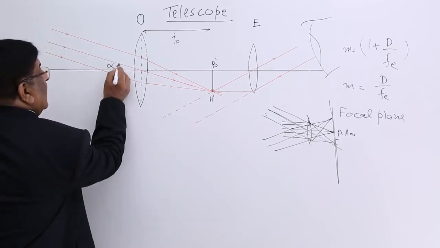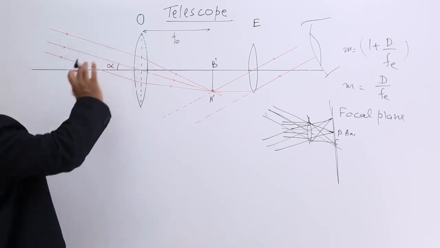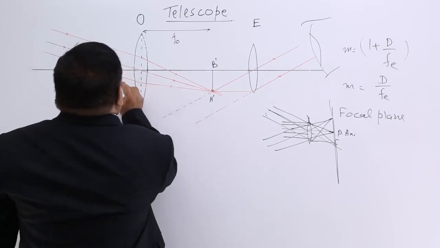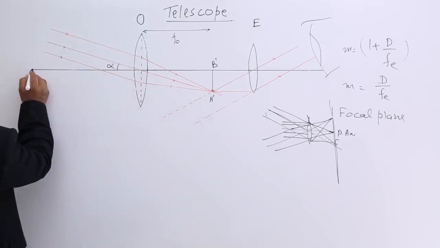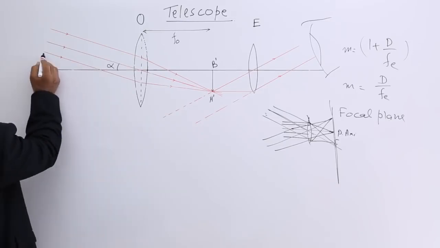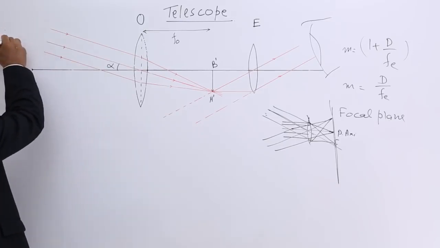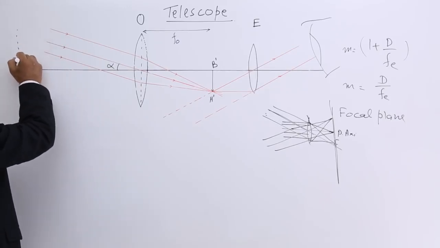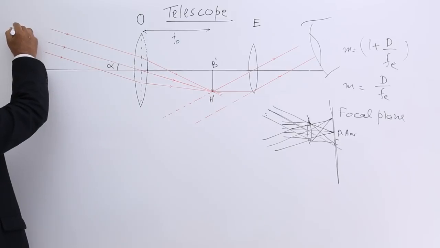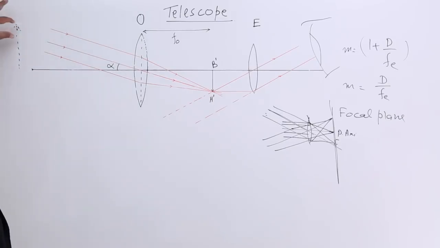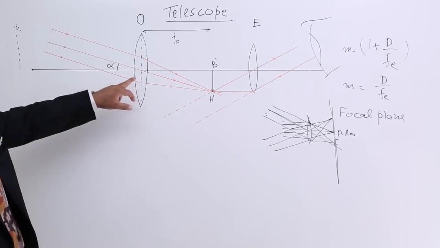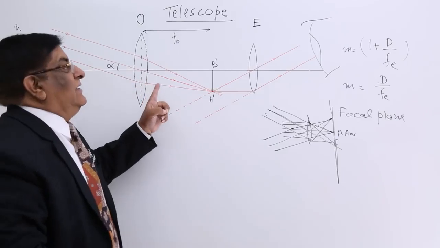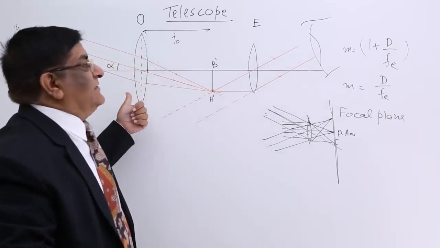So this is alpha, the angle made by the object, we assume. Then this ray which is coming from the bottom of that object, and this is from the top of that object, and that object in the sky is somewhere like this, far away. This is the direction from the bottom, and this is alpha. This is the angle made at the eye. You can say eyes are here. How is this the angle?